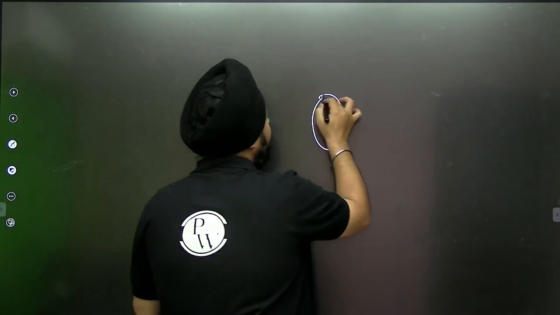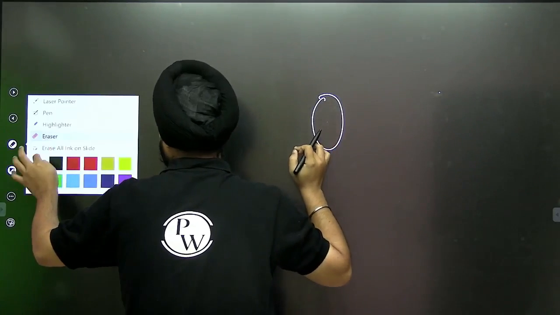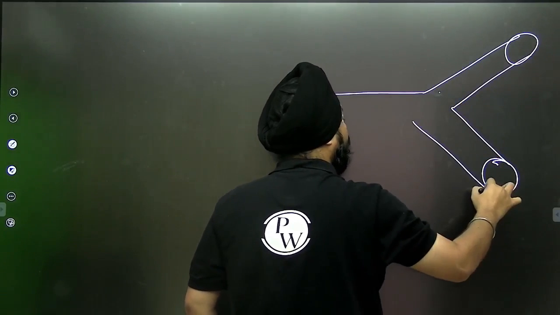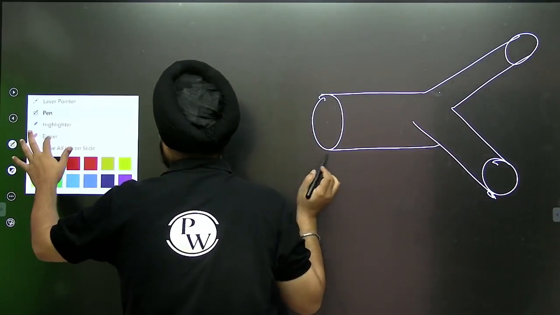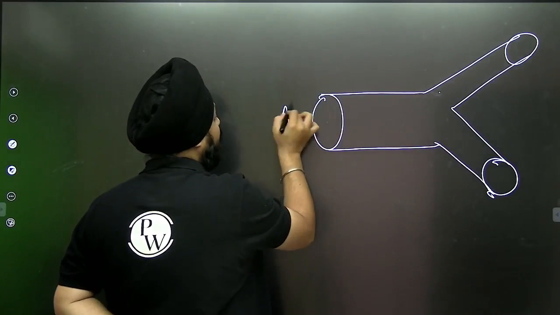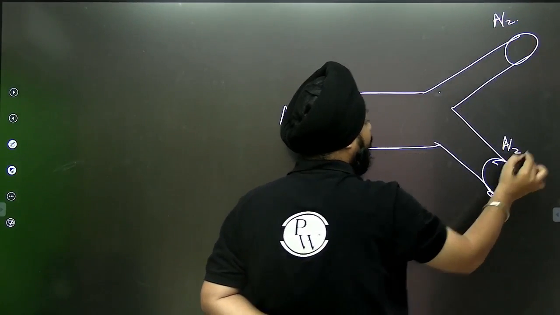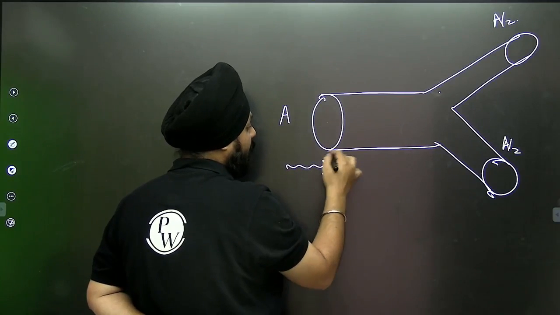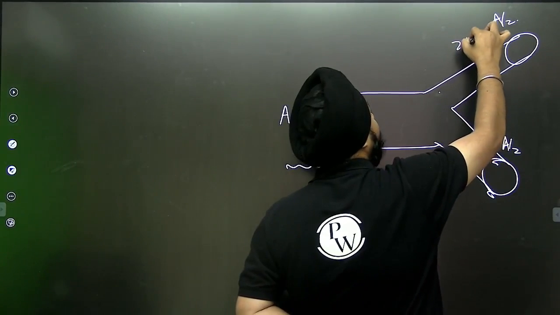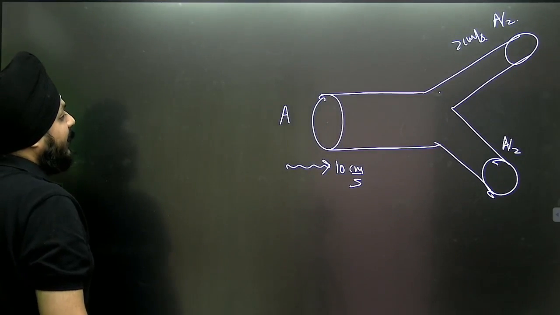Let's have an example to understand this. Suppose we are having this kind of configuration, and this is a very famous question that you all are aware of. Suppose this is a cross section area of A, this is a cross section area of A by 2, and this is A by 2. Here the velocity of the fluid is given as 10 centimeter per second. Here we are having 2 centimeter per second.